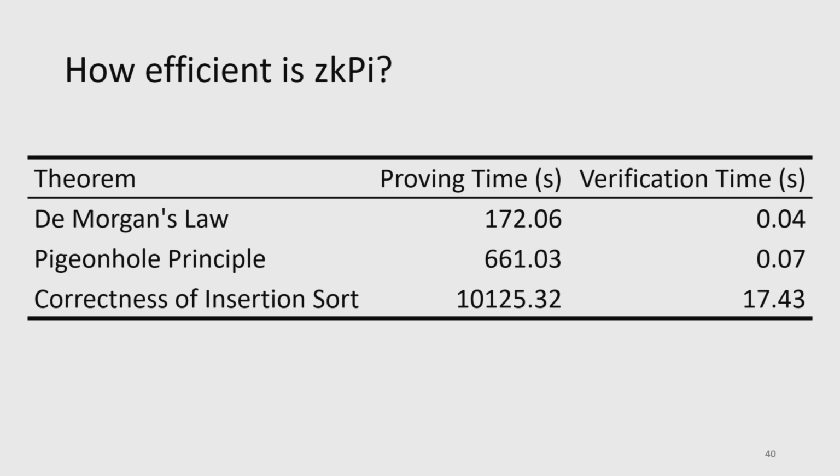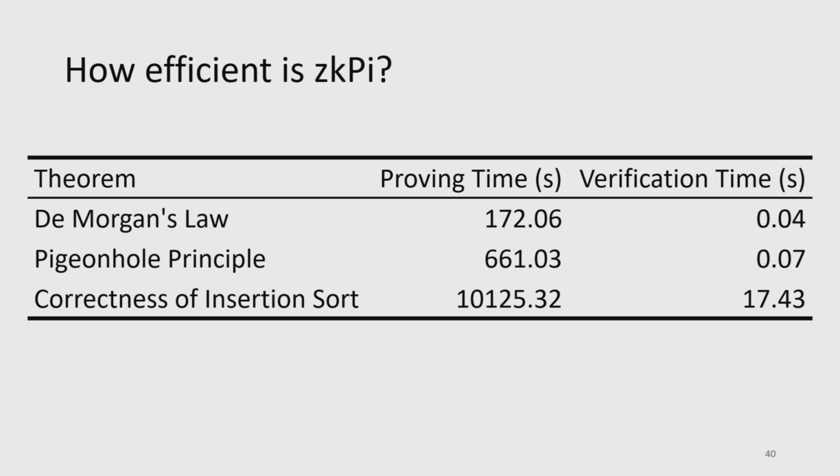Now, of course, our efficiency could be improved. So we see here that for our most complicated example, the correctness of an insertion sort, it takes a long time, 10,000 seconds. One thing to note is that for this insertion sort check, we prove everything from first principles, including statements like, if I swap 2 elements in a list, the list doesn't change what is inside of it, right? So we're proving everything from first principles here.